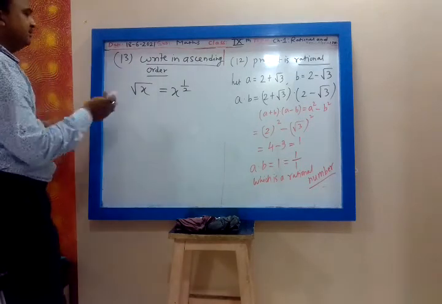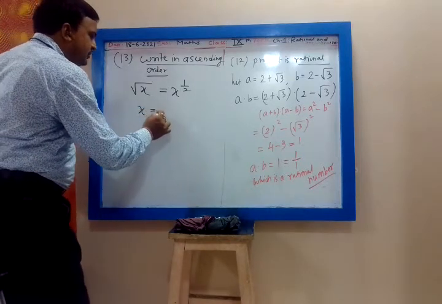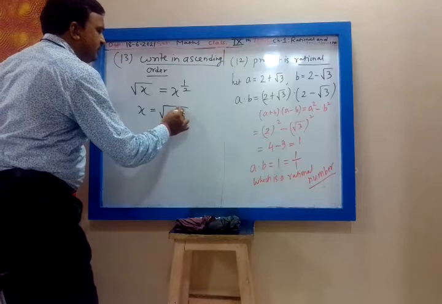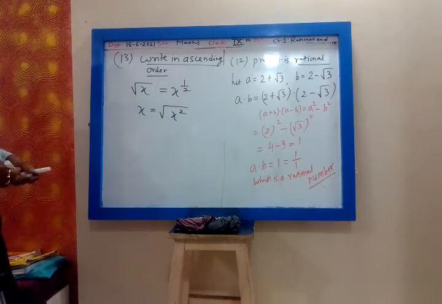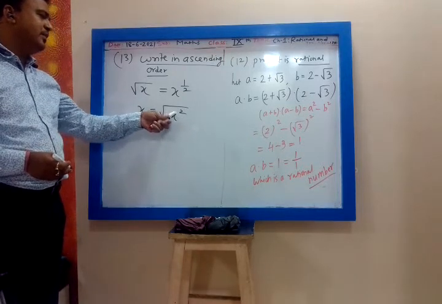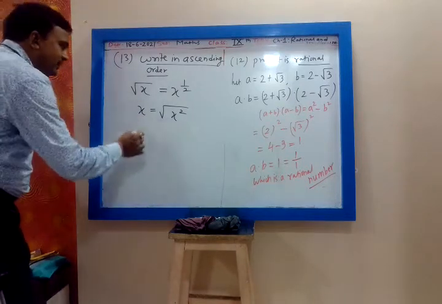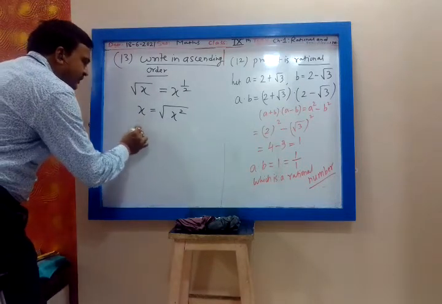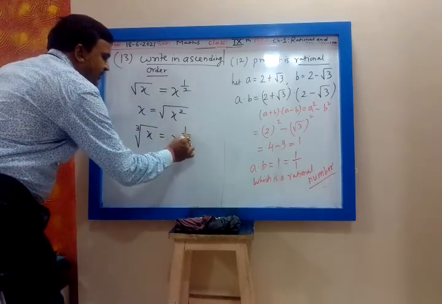Then second thing, x I can write as square root of x square. Yes or no? Because when you take it outside, whenever it is a square inside a square root, it will be x. Similarly, cube root of x I can write as x raised to 1 by 3.